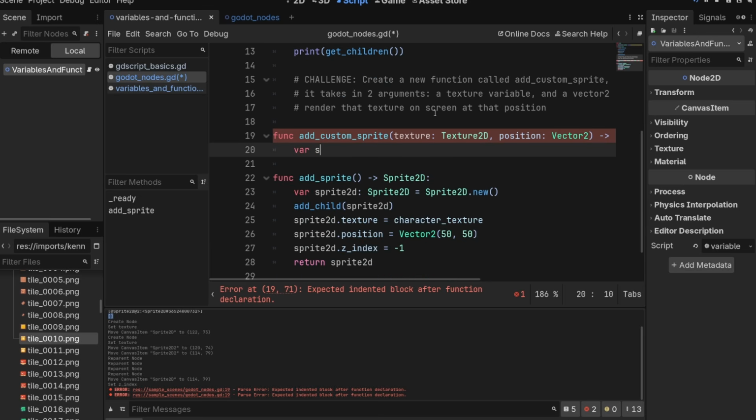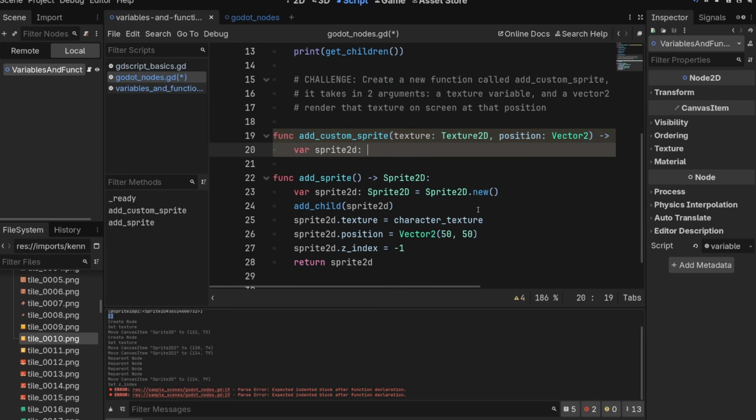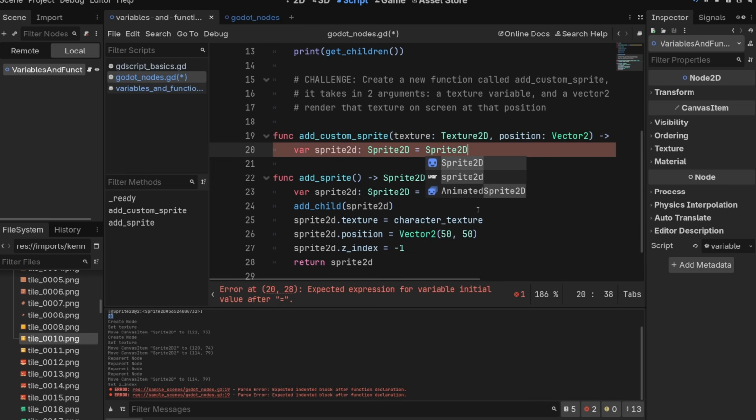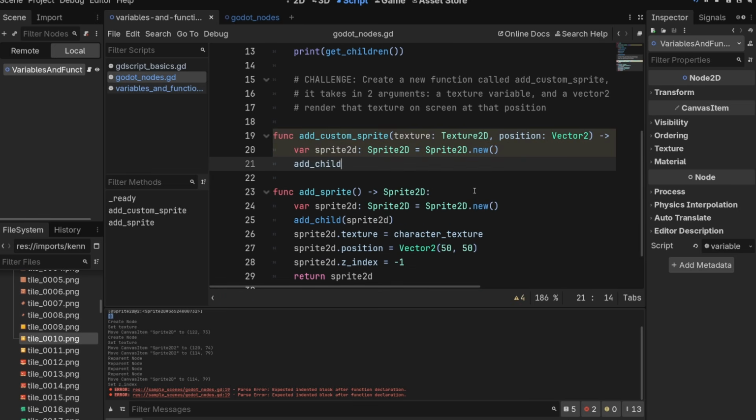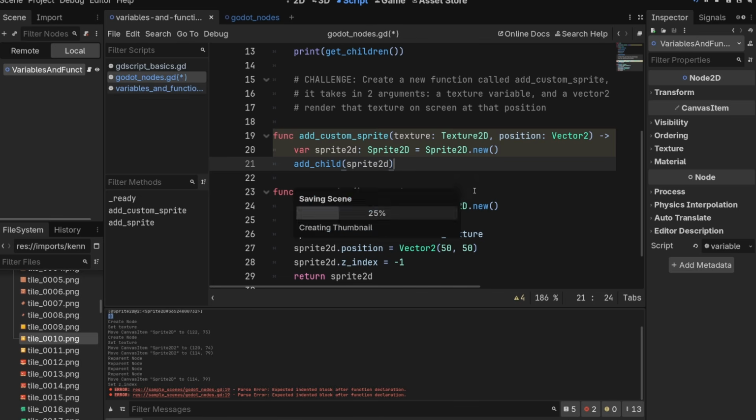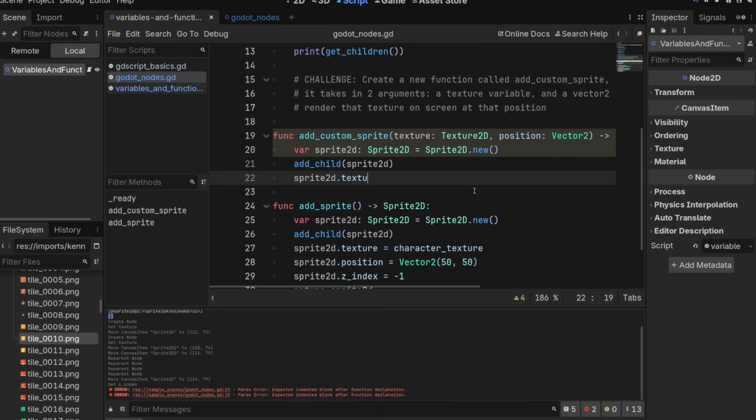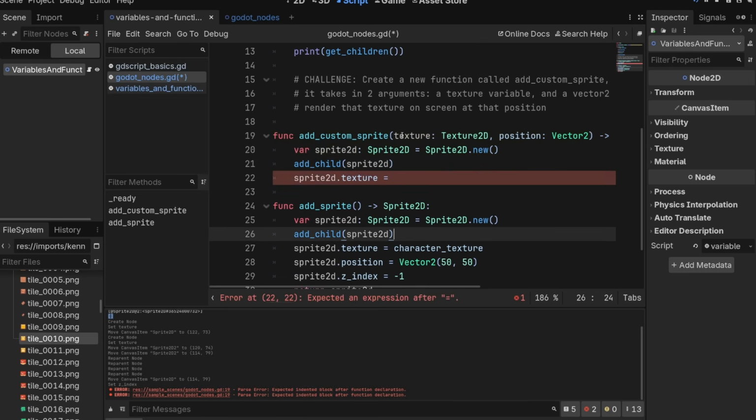Basically, we want to do the same stuff as we did in add sprite. So we'll do sprite2D equals sprite2d.new. We'll do add child sprite2D, and we'll do sprite2d.texture equals, well, we want to use the texture we're passed in this argument, so we'll do that.